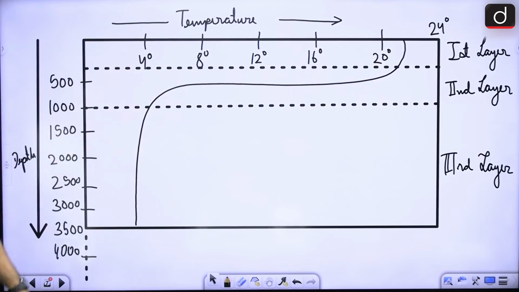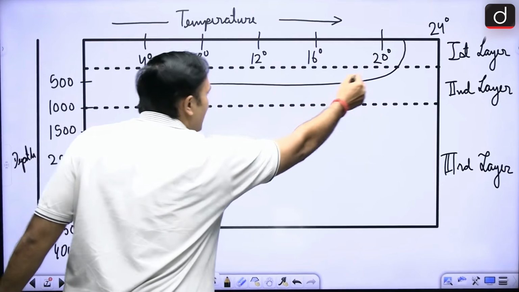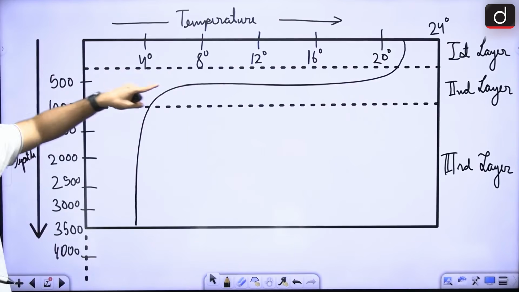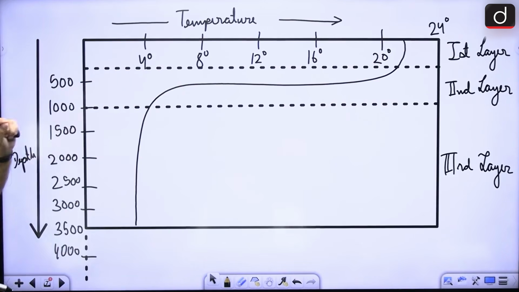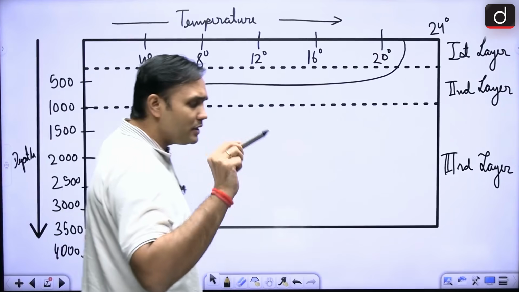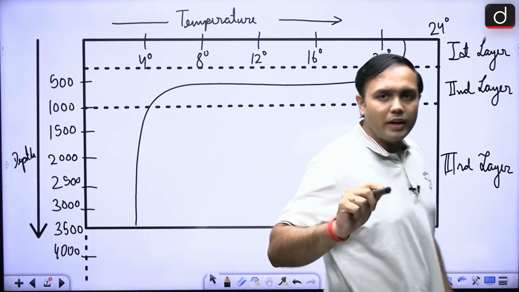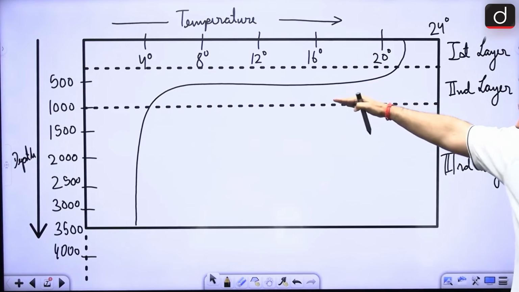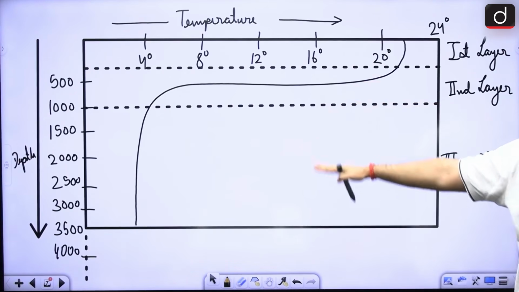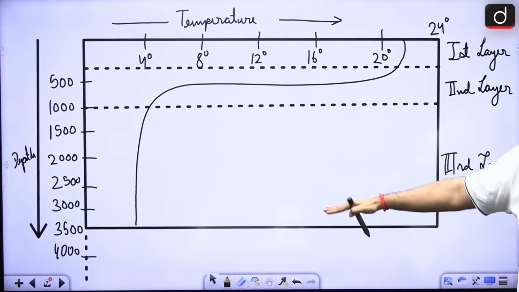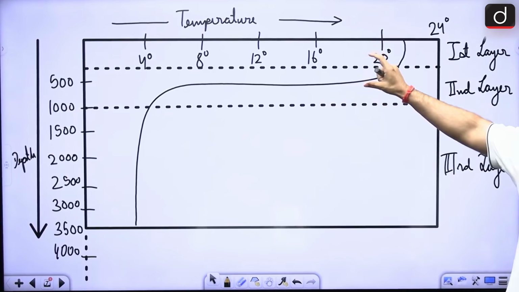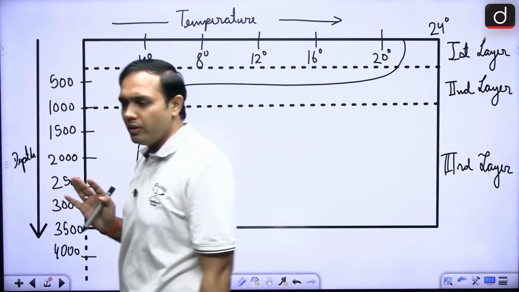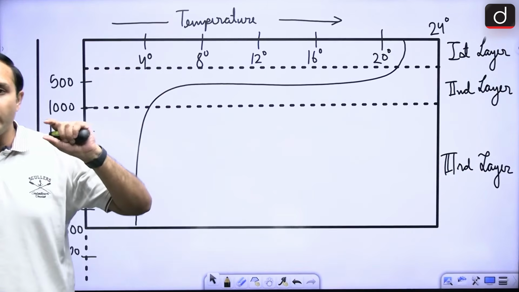But here what you are seeing is a rapid decrease in temperatures. It is in the thermocline layer that you will find this rapid decrease in temperature, right? In fact, after this layer, 90% of ocean waters is seen. So, it is still very surface level water only. It is just below the warm ocean waters, but this layer is very crucial.